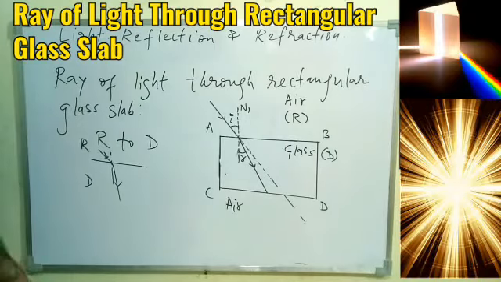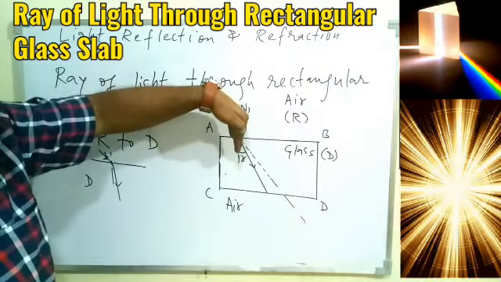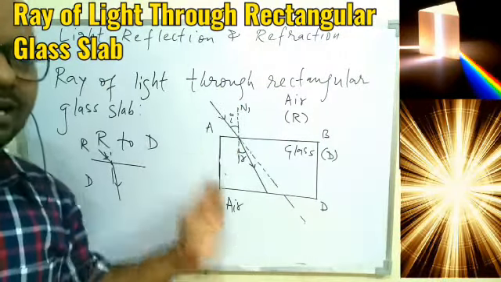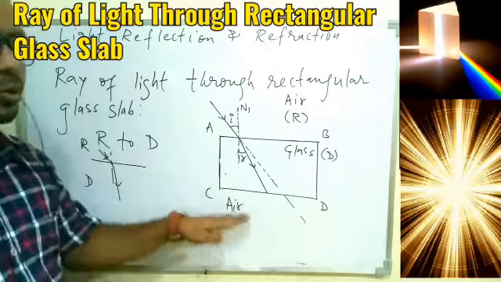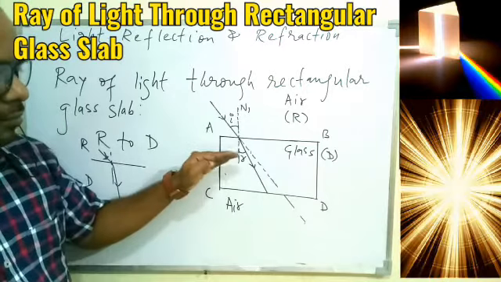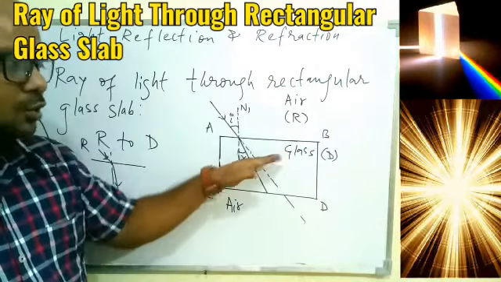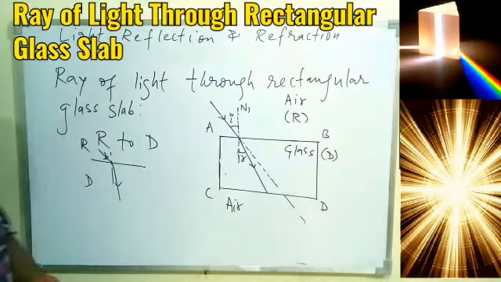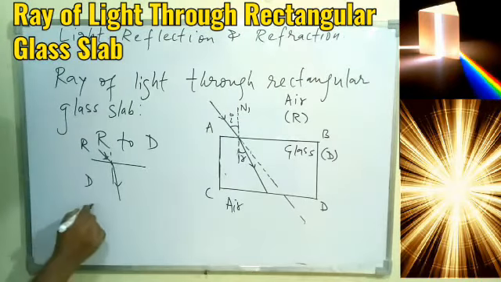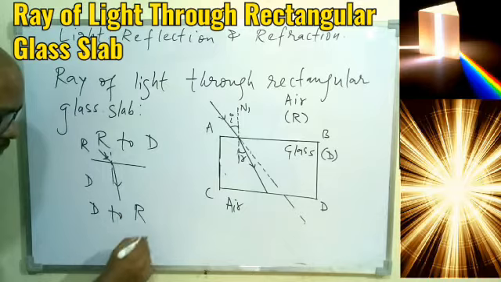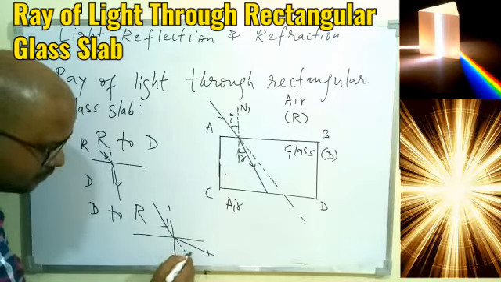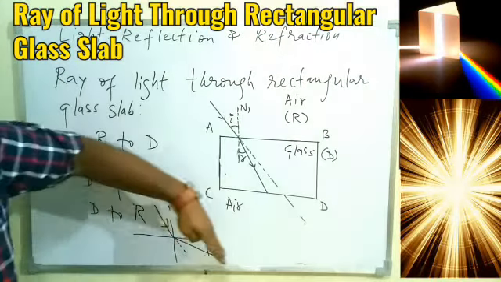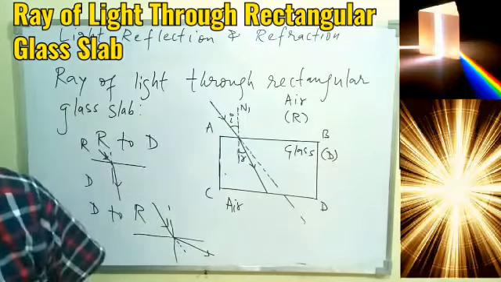So I hope you understood. Incident ray, refracted ray, and now this light will come out from the glass. Once the light comes out of the glass, what will happen? The light will travel from glass to air, that is high to low density. So you understood? If light travels from a denser to a rarer medium, what will happen? We understood just now. The ray of light will bend away from the normal. That is, it will go beyond the previous path.